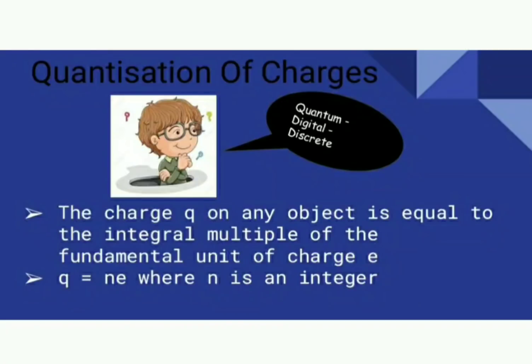Now let us see why it is called quantization here. The charges can take only integer values, that is n, and cannot take fractional values: 1.5 or 2.5 charges are not at all possible, and that is why it is said to be quantized. Got it, children? So that is all about the properties of electric charges. Today I think you would have got a clear picture about electrostatic charges, their historical background, types of charges, triboelectric charging, and finally the properties of charges.